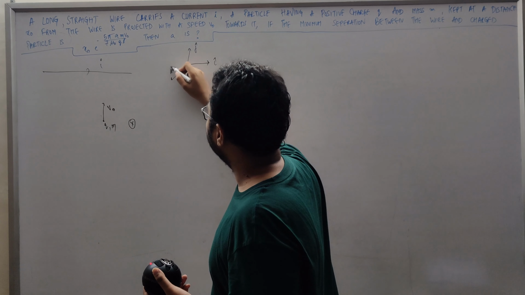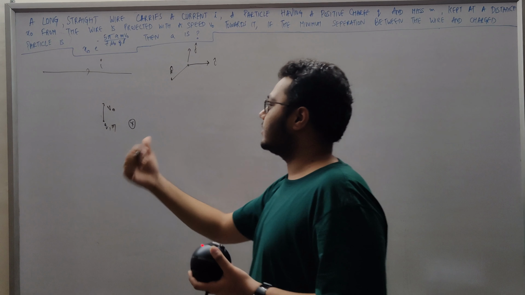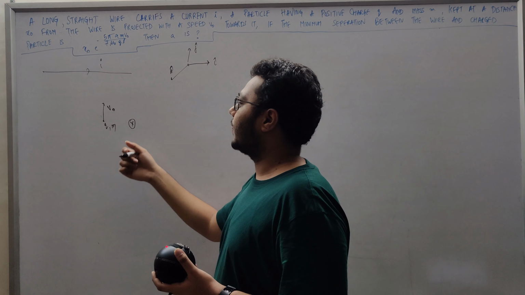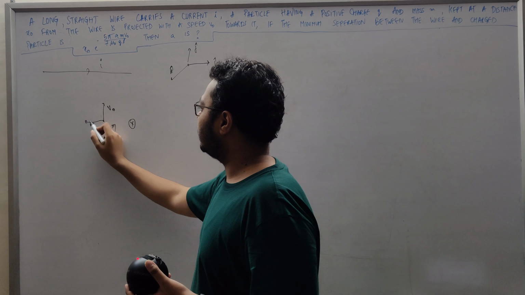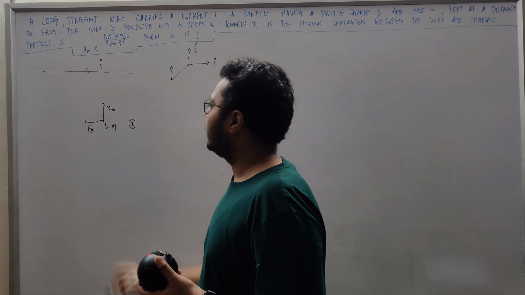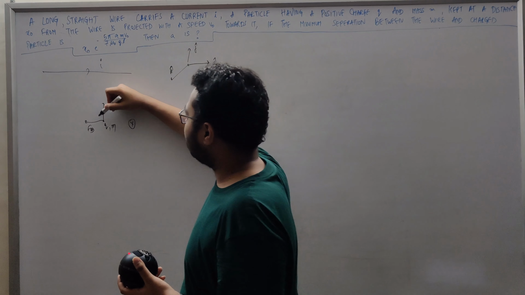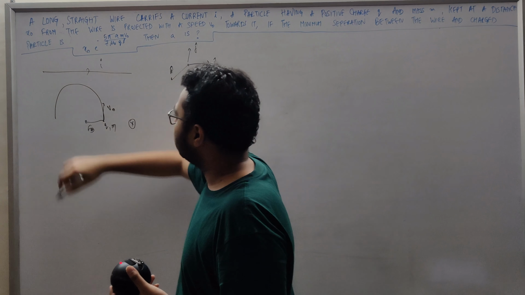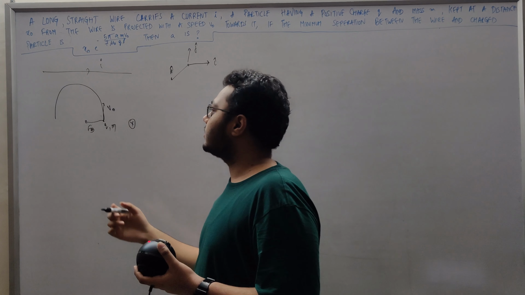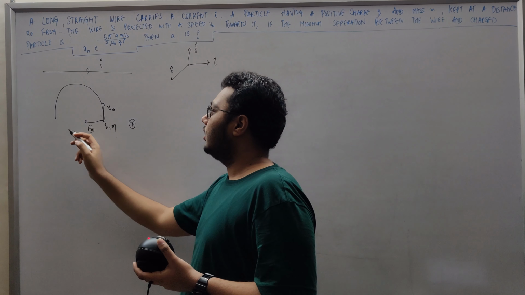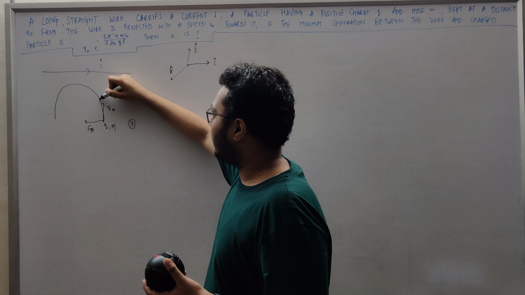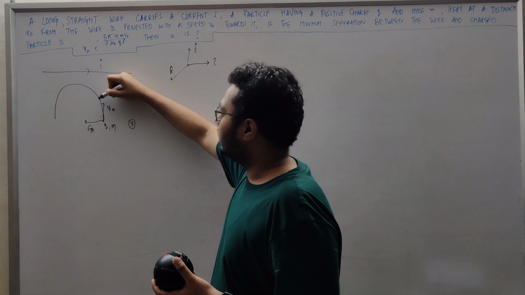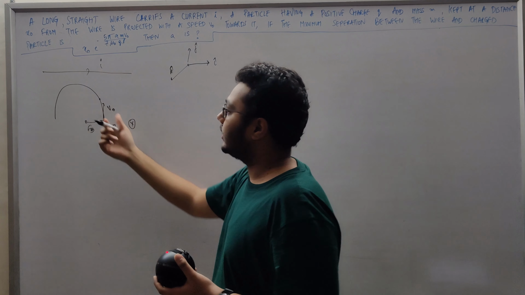It is k cap. Okay, so right now the direction is inside the plane, and the force on this particle is over here, Fb. Okay, so the path of this particle will look something like this, and why so? Because right now the force is over here. After some time, when the particle is over here, we have an x component of the velocity as well.